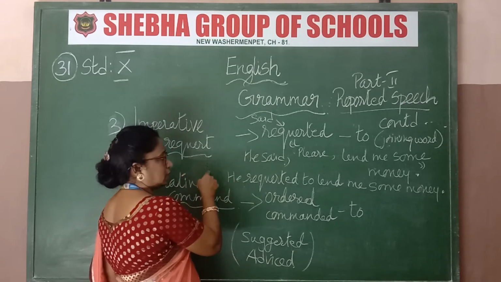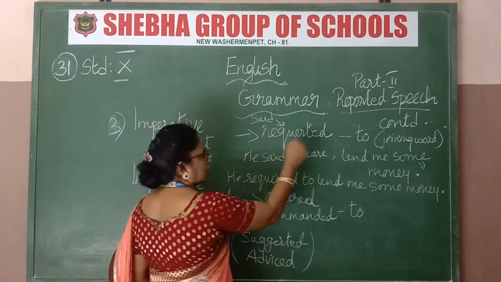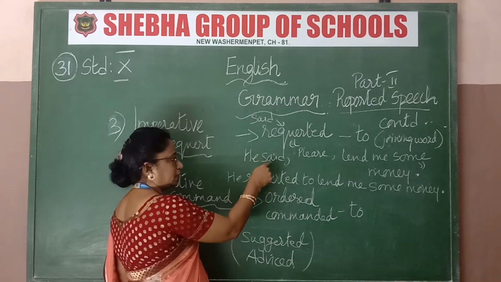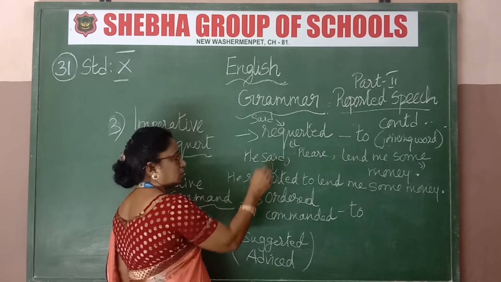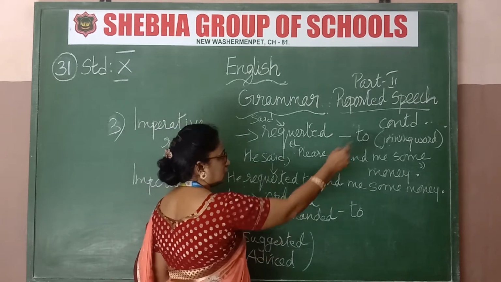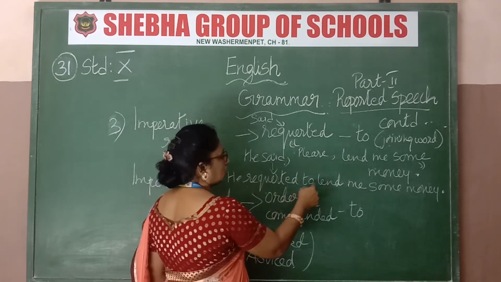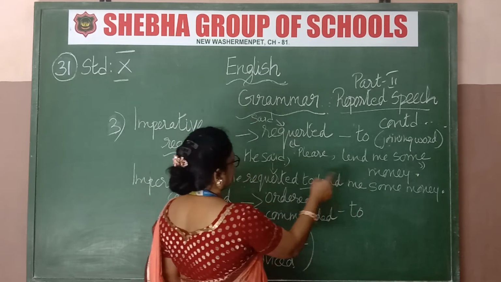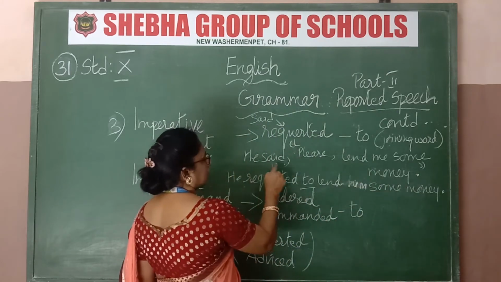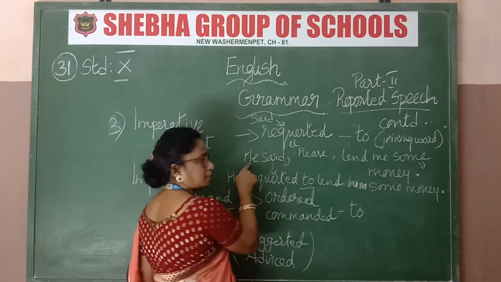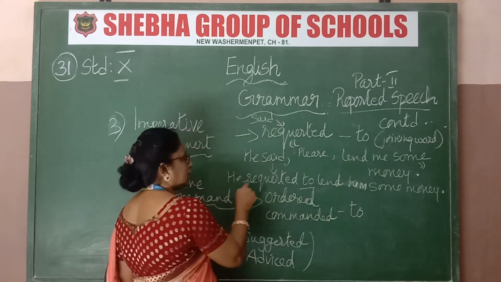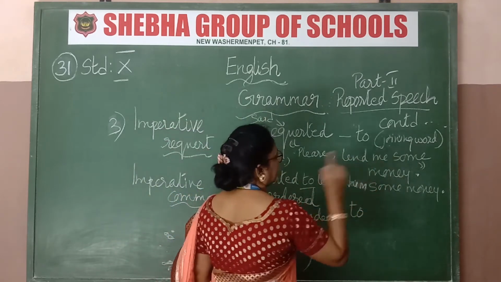See the imperative request. If please is given to you, you must change said to requested, and the please will change into requested. He requested. The joining word is what? To. To is the joining word. He requested to lend him some money. See, he said, please lend me. This me is what? This is him, this person. He said, please lend me some money. Now we are reporting the sentence, so it is, he requested to lend him some money.